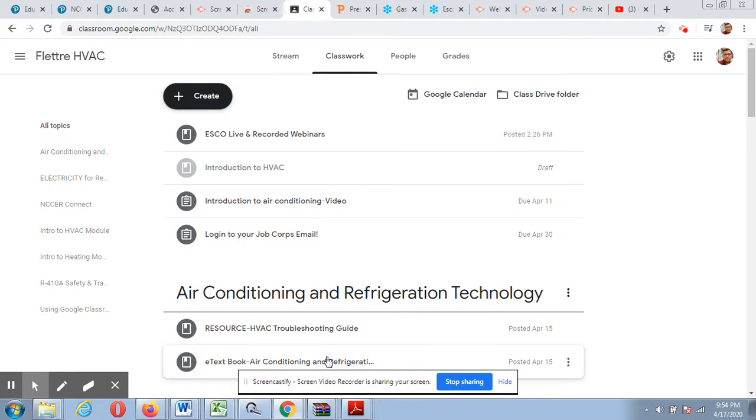and start playing with some of the resources, open up some of the textbooks, and you will find that there's plenty to keep you busy during this COVID-19 pre-distance learning.